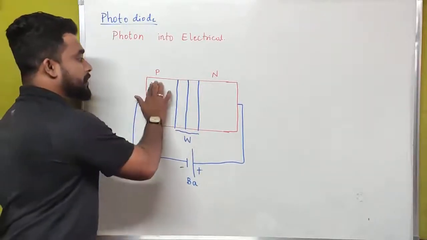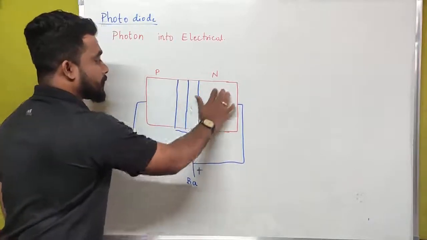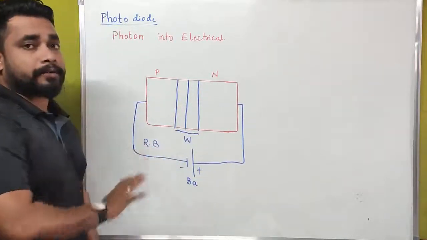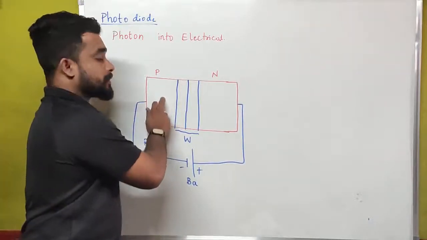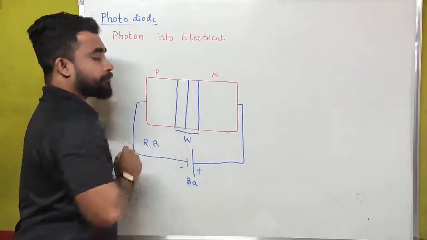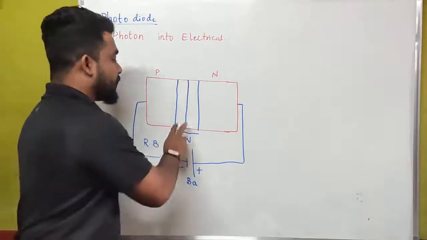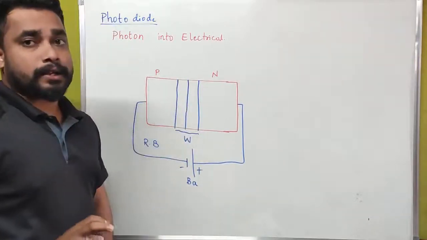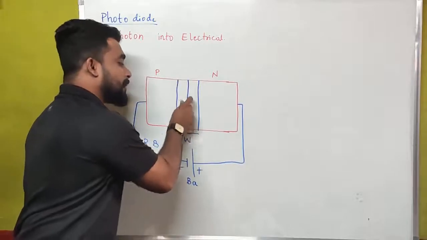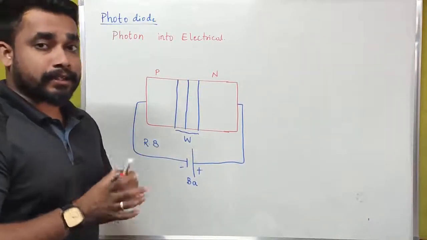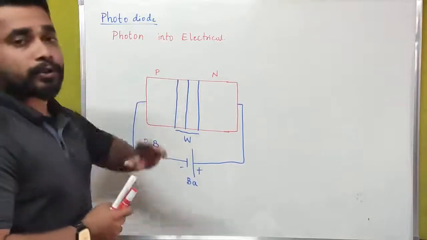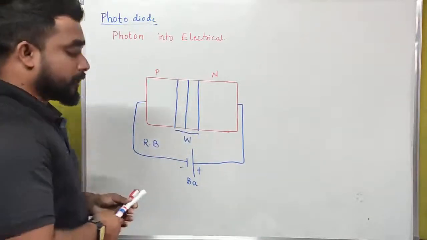The majority charge carriers are present in these regions, the majority side of the P and N type semiconductor. But inside the depletion layer, minority charge carriers are present. Due to these minority charge carriers only, we are getting electricity. That electricity is nothing but photocurrent. Let us see how we are getting that photocurrent.